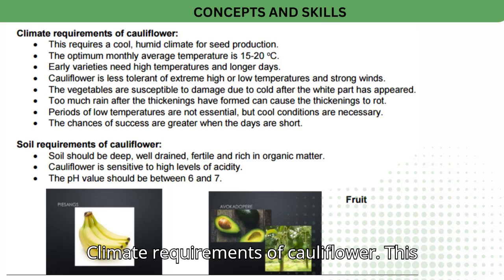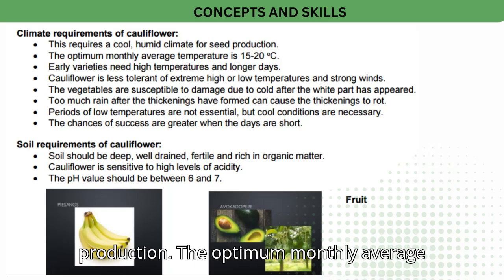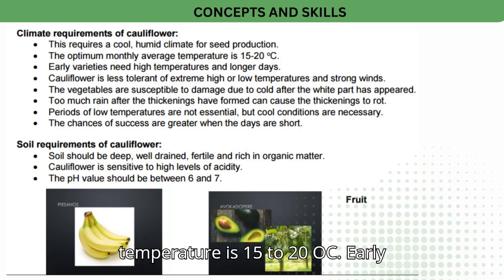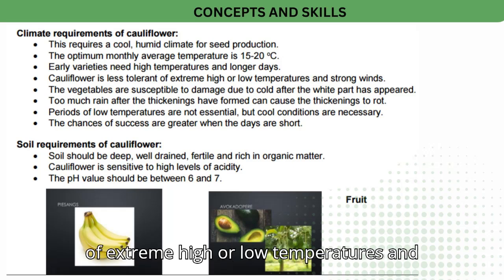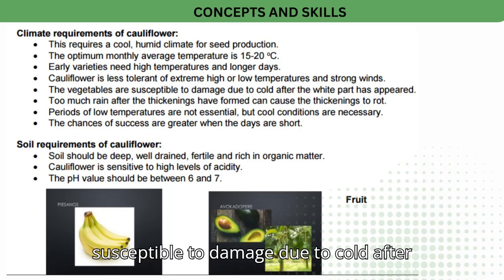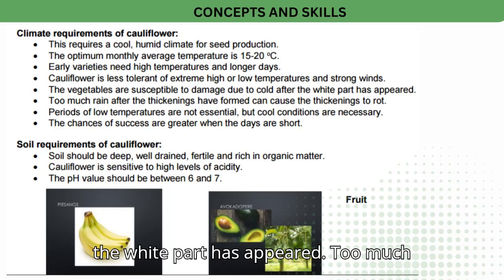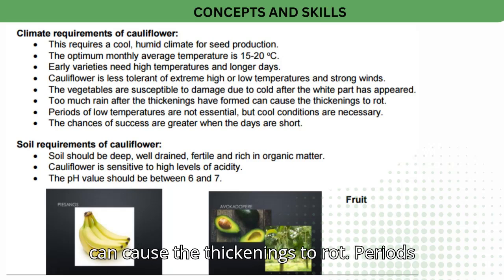Cauliflower. Climate requirements of cauliflower. This requires a cool, humid climate for seed production. The optimum monthly average temperature is 15 to 20 °C. Early varieties need high temperatures and longer days. Cauliflower is less tolerant of extreme high or low temperatures and strong winds. The vegetables are susceptible to damage due to cold after the white part has appeared. Too much rain after the thickenings have formed can cause the thickenings to rot.